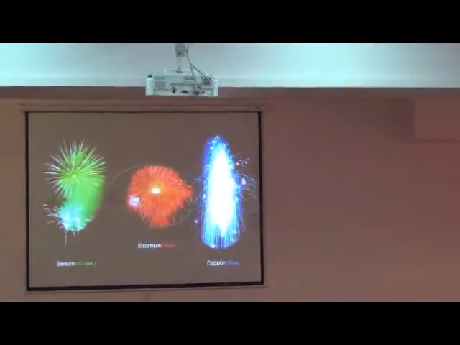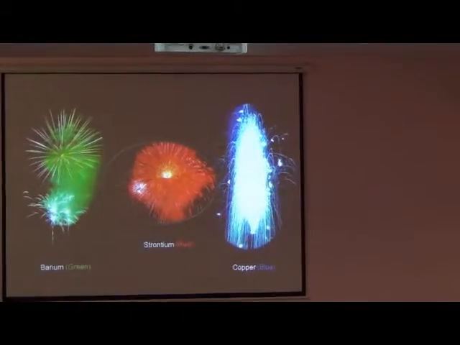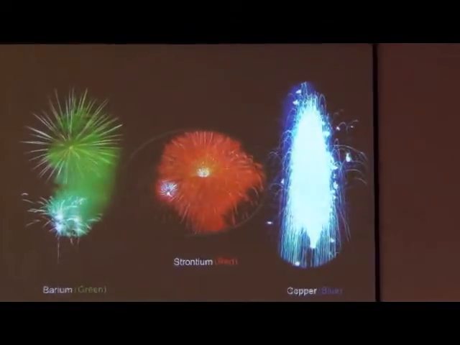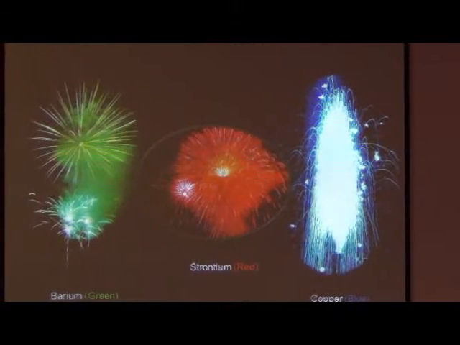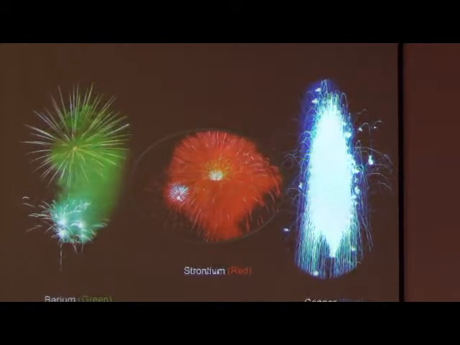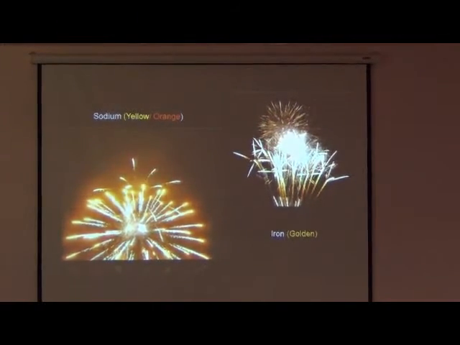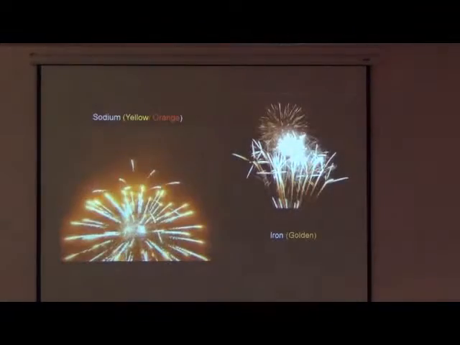Apple green. And then strontium is which color? But which color? Red तो बहुत सारा होता है. Brick red तो calcium हो जाता है. Crimson color. Very nice. See more. Golden color you may get from iron powder, and orange or yellow color whenever you see, sodium is responsible for this. Some pictures I could make out of it, but there are many metal salts other than this also present in the firecrackers, which make these firecrackers beautiful.